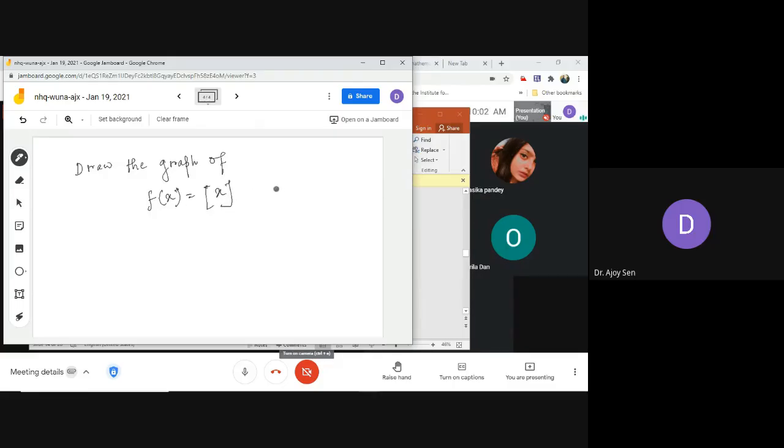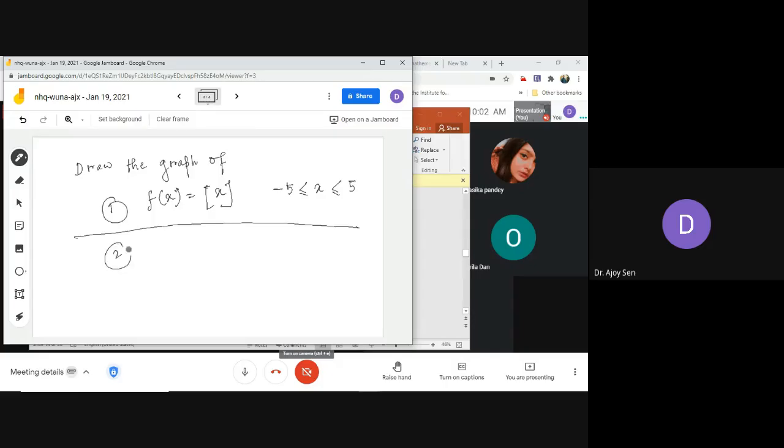Draw it from x minus 5 to plus 5. In this range, what is the graph of the function f of x? You will draw it.